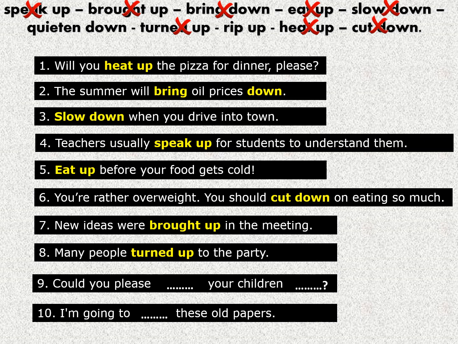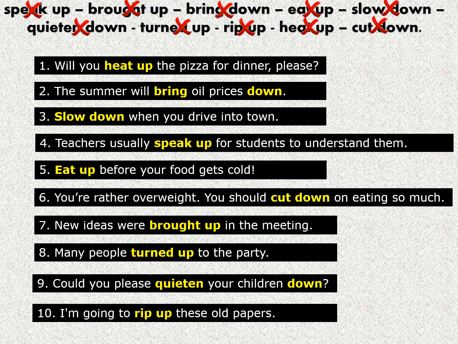Yes, so when children make a lot of noise, you ask the person to quieten them down. So could you please quieten your children down? So number 10, the last one, I'm going to, yes, so to tear these old papers because I don't need them. So I'm going to rip up these old papers.